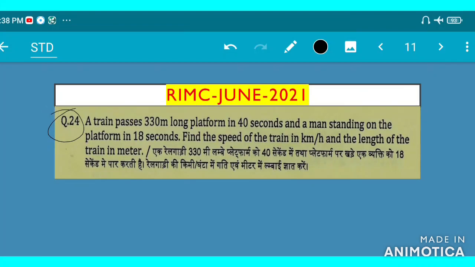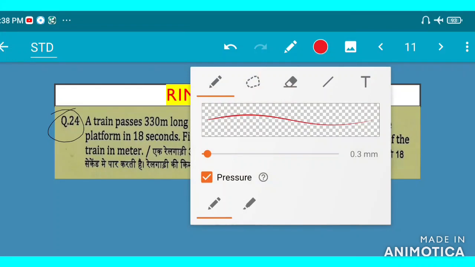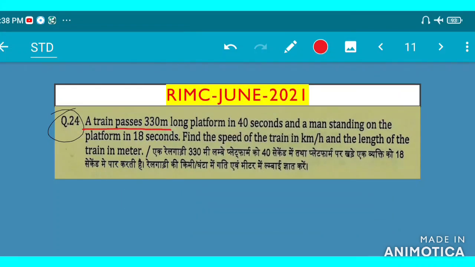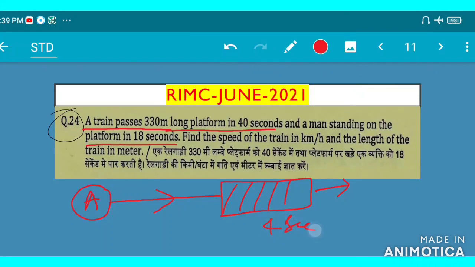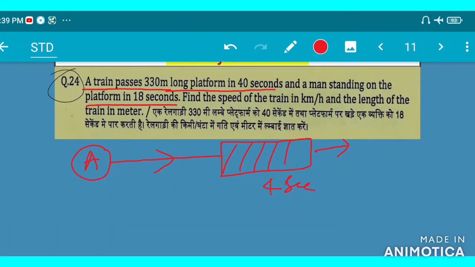A train passes a 330 meter long platform in 40 seconds, and a man standing on the platform in 18 seconds.